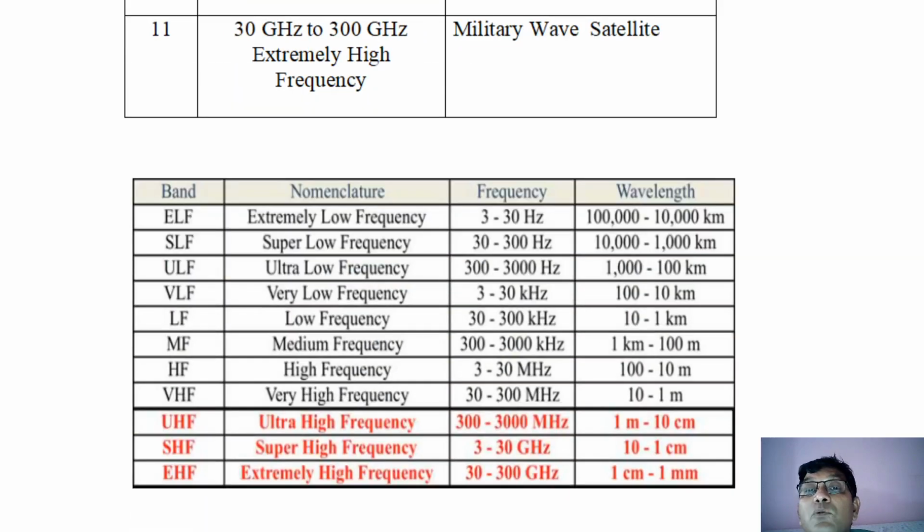Now the chart which I have shown here will give you an idea about the frequency starting from 3 hertz to 30 hertz and what its wavelength is. You know very well the relationship between frequency and wavelength. Very low frequency, extremely low frequency, but the wavelength is in thousands of kilometers. So 10,000 kilometers is the wavelength for this low frequency, because you can calculate the wavelength using the formula c = ν λ.